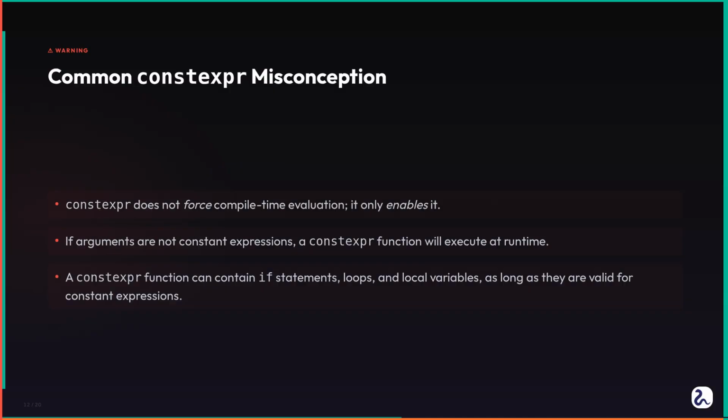The common mistake here is assuming that constexpr always forces compile time evaluation. It does not. If you have a constexpr function, say add1(int x) { return x + 1; }, and you call it with a variable whose value is not known until runtime, like int inputVal = getUserInput(); int result = add1(inputVal);, then add1 will run at runtime.